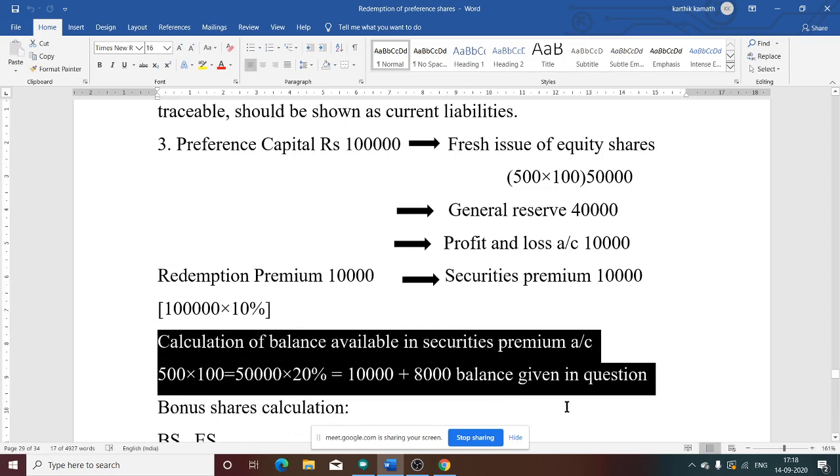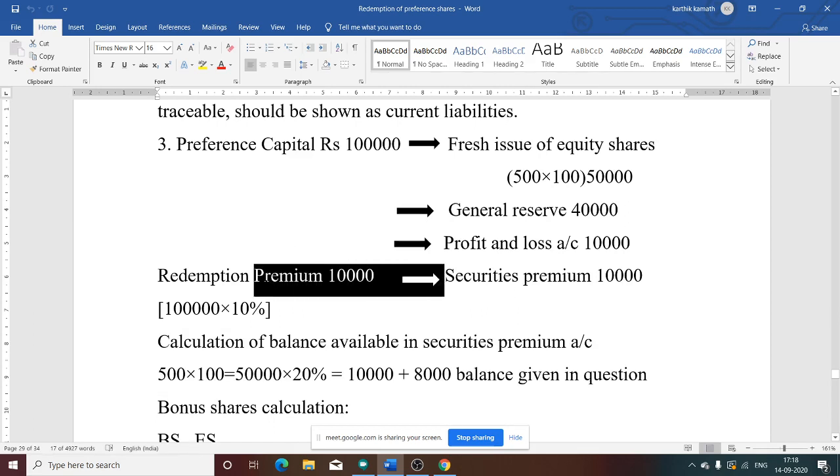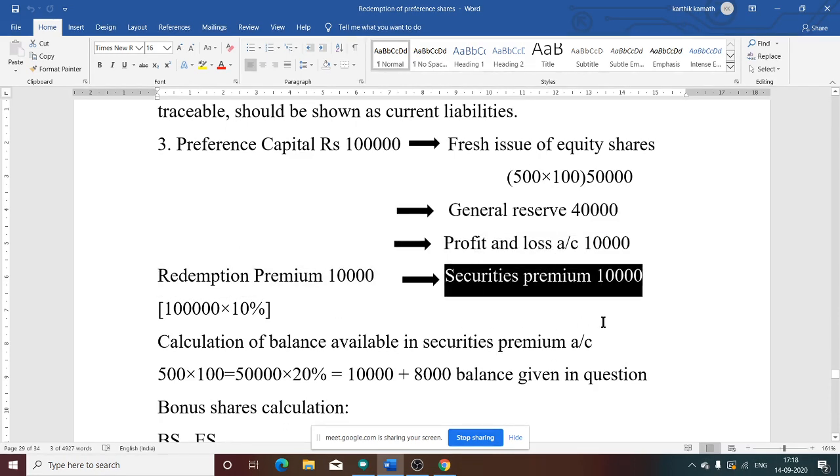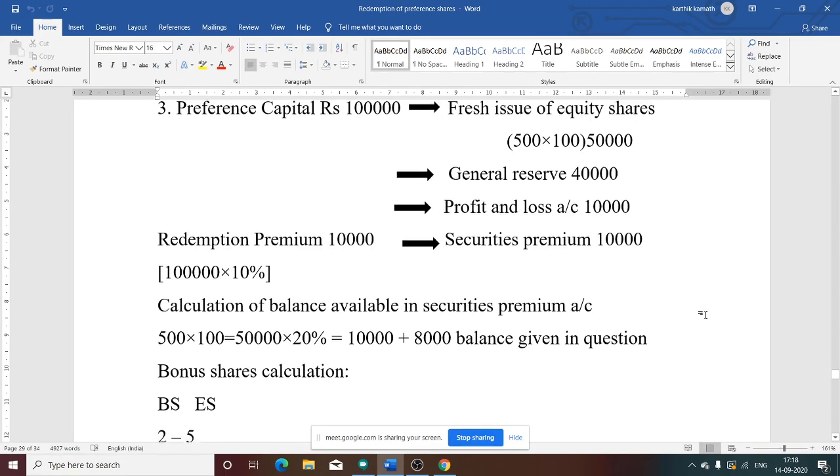Now you see this working note, calculation of balance available in securities premium account. 500 into 100, that is 50,000 fresh issue at premium of 20%. So that is 10,000, 50,000 into 20%. Plus 8,000 is already given in the liability side of the balance sheet. So total is 18,000. Now it is more than the 10,000, that is the redemption premium. So securities premium account has more balance, so we can utilize it from securities premium account. So securities premium 10,000 is used for paying the redemption premium of 10,000 rupees.